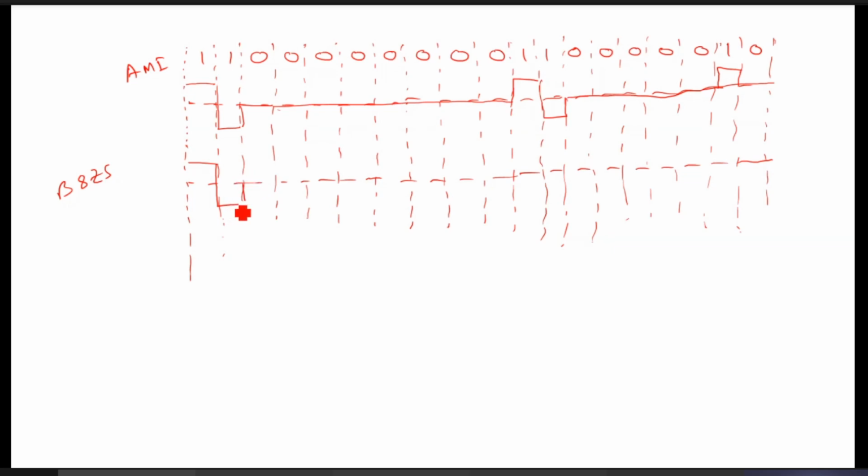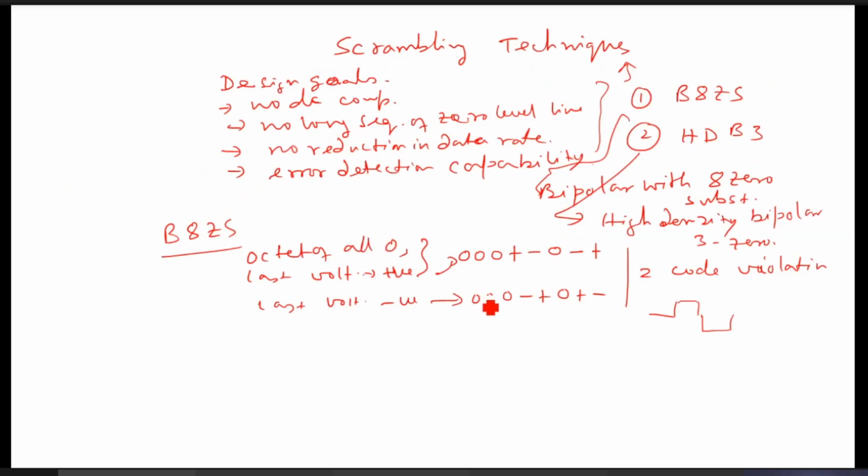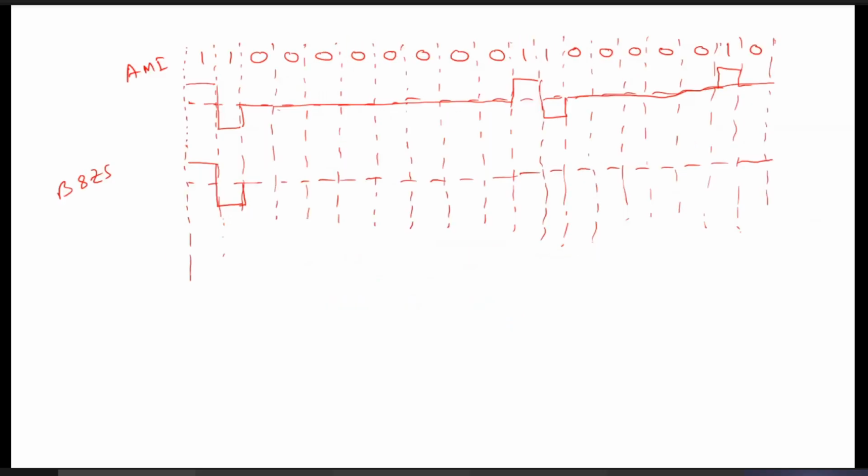Previous value negative. If the previous value is negative, then 0, 0, 0, and it will be negative. So there will be 3 zeros.